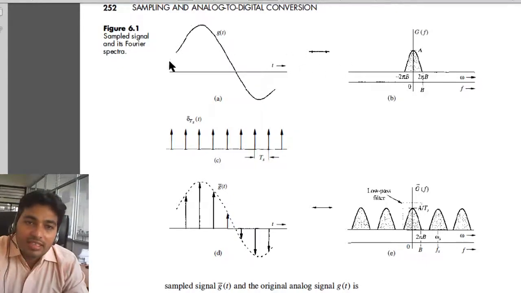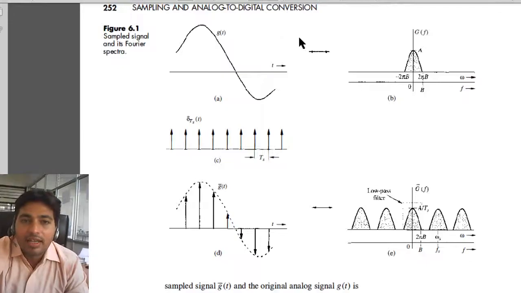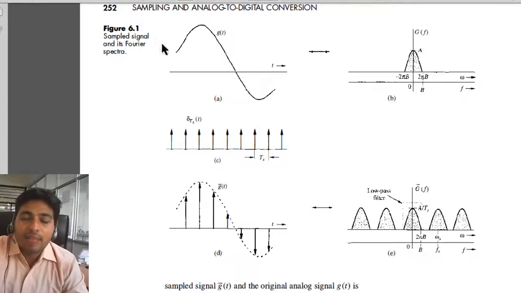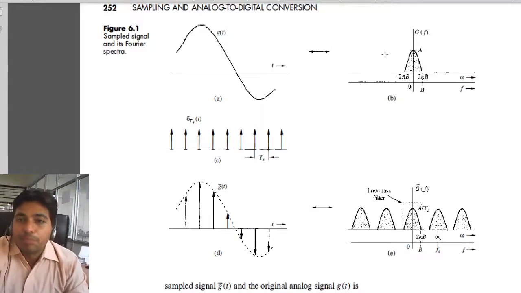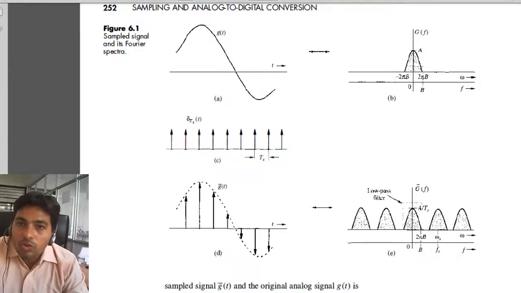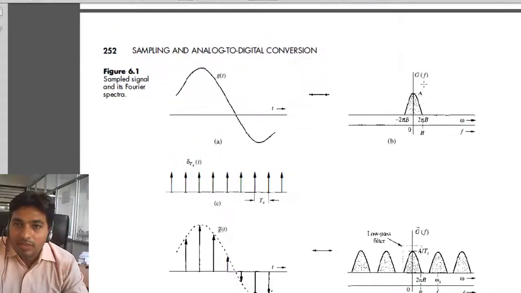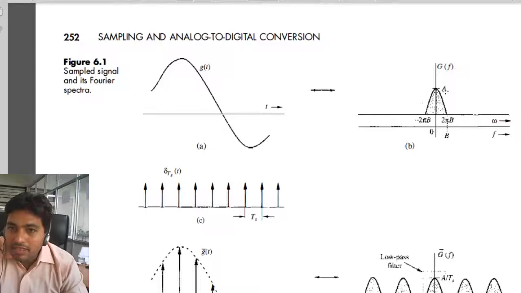So now this signal is band limited. We have pre-assumed that the signal is band limited. You can see the frequency spectrum of this signal is band limited to 2 pi B. So this is minus 2 pi B to 2 pi B. This is band limited to 2 pi B. So this bandwidth is, on this side this is B, this is B.